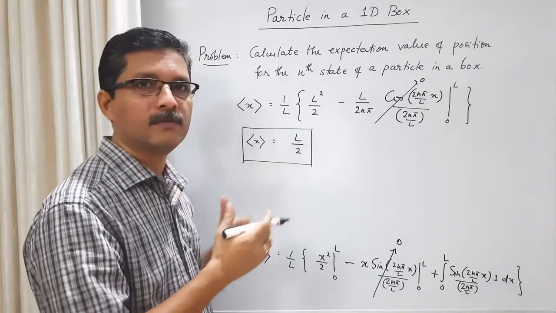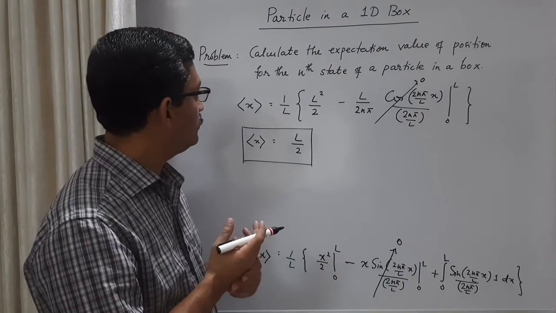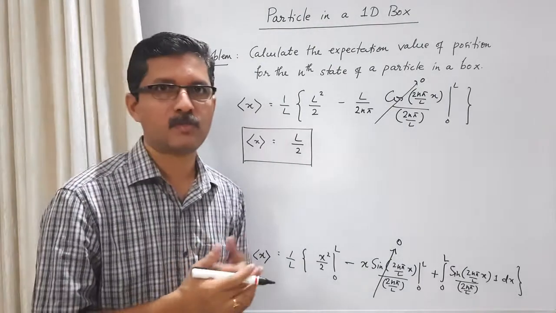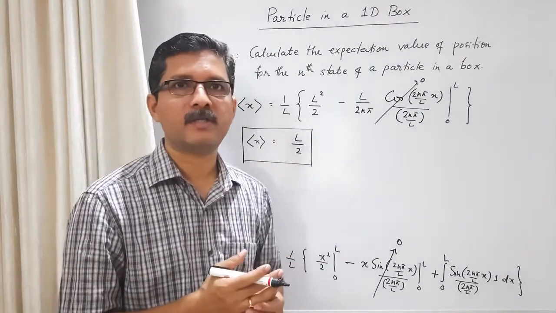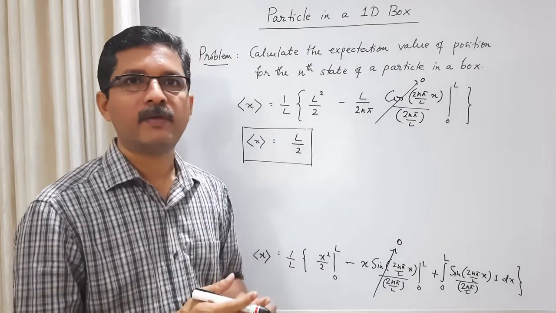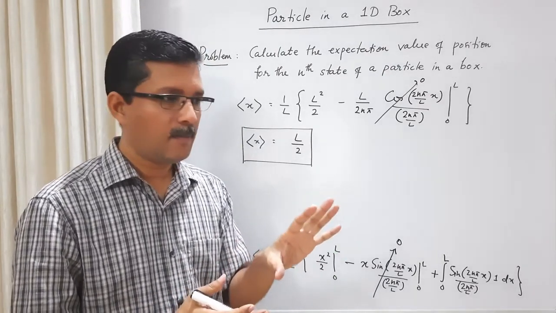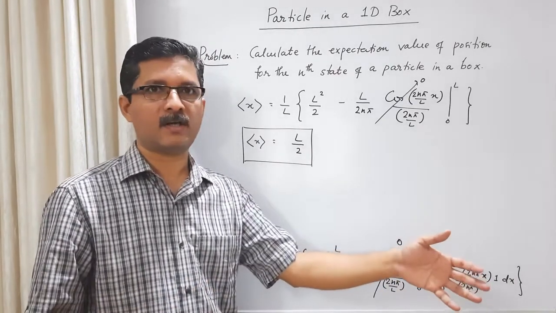What is the meaning of this result again? This result shows that when you make 100 measurements of position, see, in the previous problem we have seen that when the particle is in the ground state, nearly 20 times the result will be around the middle, but 80 times the particle will be somewhere else.